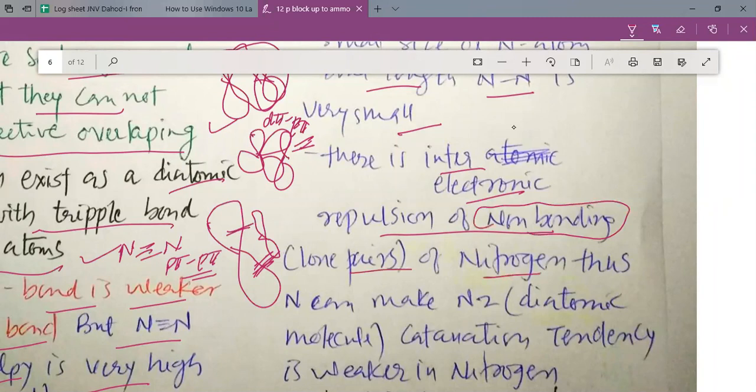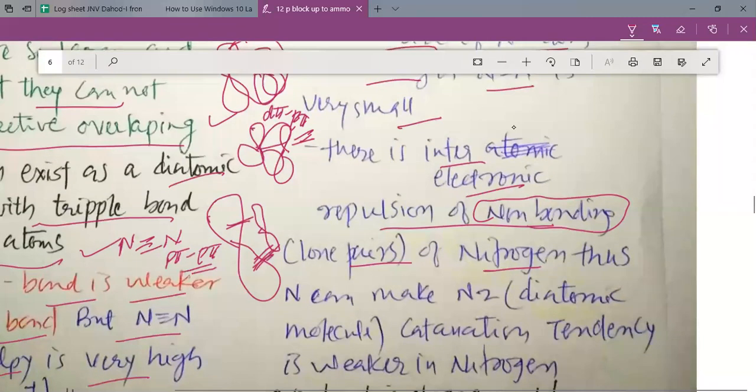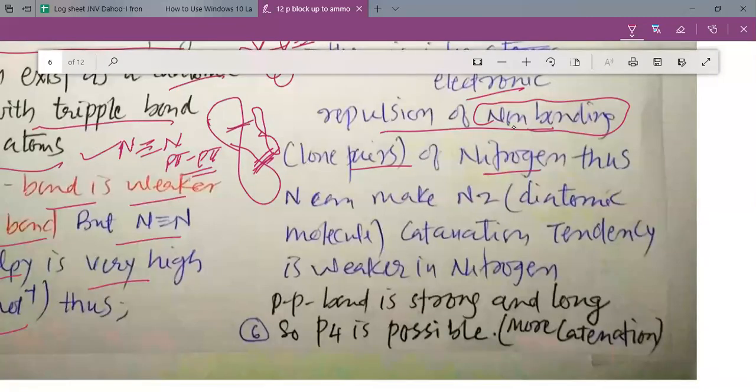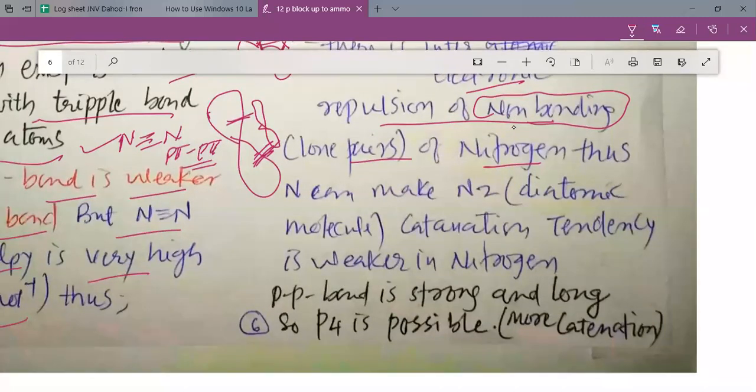As the bond length is very small, both the atoms come quite near to each other. Even p pi kind of multiple bonds are also formed, and that is why the nitrogen atoms come quite near to each other. So there is an inter-electronic repulsion between the non-bonding pairs or lone pairs of nitrogen, and thus the nitrogen single bond is quite weak.